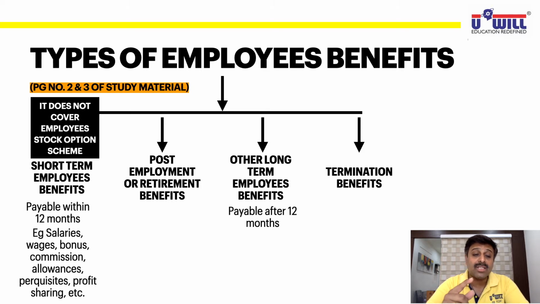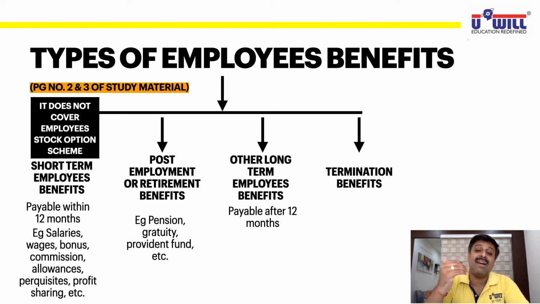But which perquisite is not included? Employee stock option scheme perquisite is not included. Now examples of post-retirement or employment benefits are like pension, gratuity, provident fund. All this we have to give to the employees after they retire. So even after retirement, the company has to continue to pay the past employees also. They are called post-employment benefits.